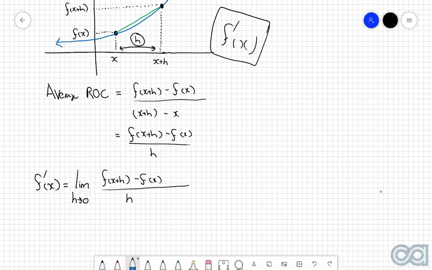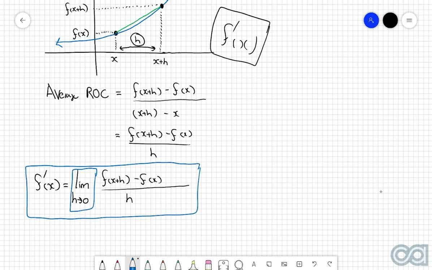And this here should hopefully ring a little bit of memory bells from your Year 11 studies. This here is the derivative from first principles, which is a very important equation to remember. But once again, this whole idea of a limit is quite important because, again, we're saying that the approximation gets better and better as this value of h gets smaller and smaller and smaller, because then the two points are a lot closer together.